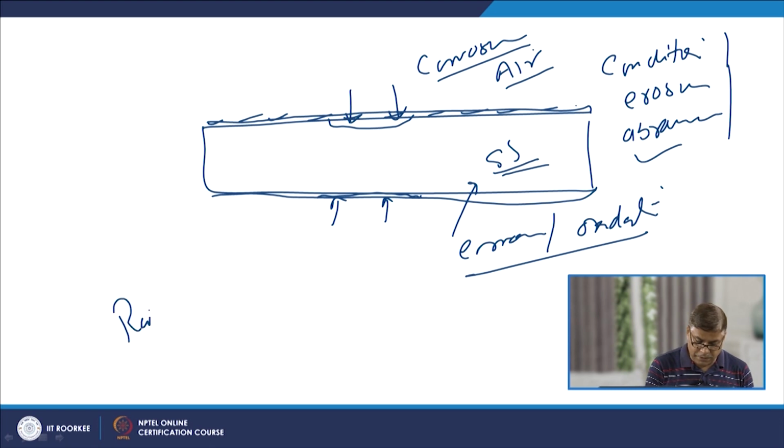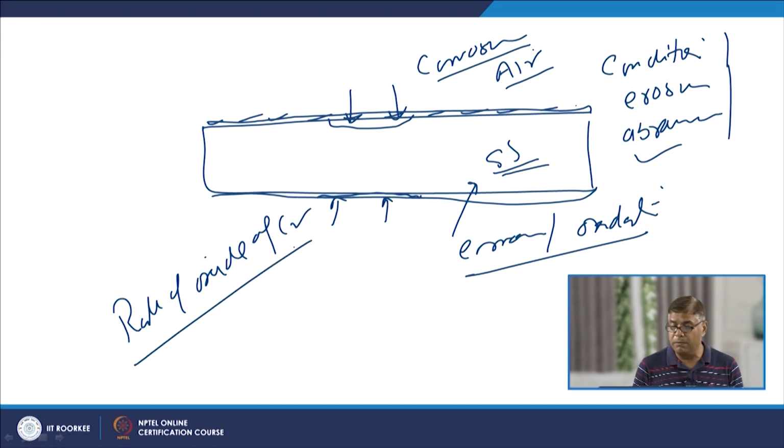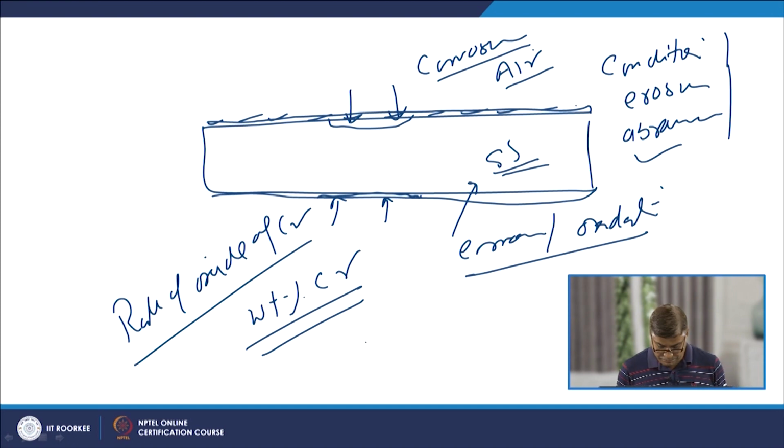The rate of oxidation, means how fast the oxide of the chromium will be formed once it is removed or damaged, will depend upon the weight percentage of the chromium present in the steel.